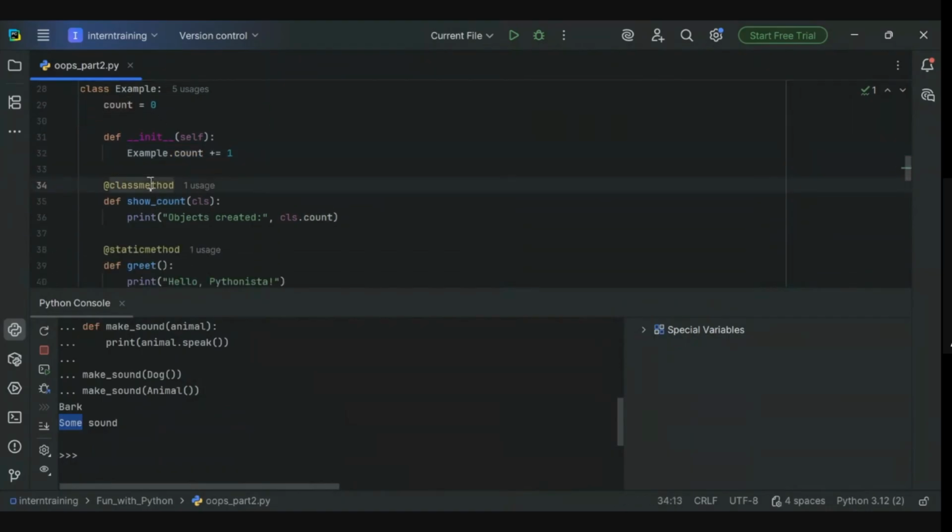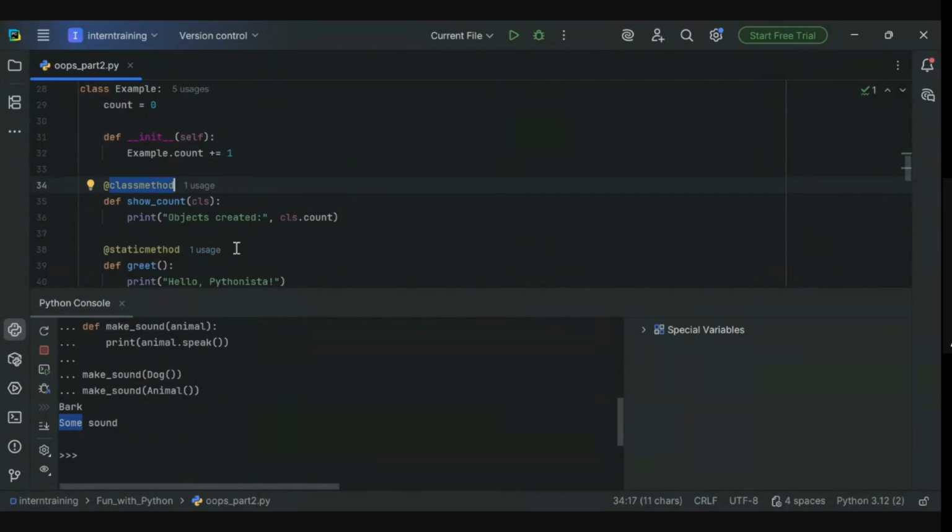And this is a decorator. We define a class method by using a decorator and then defining the method. In this, we need to pass the class itself, and not any object, so that it can access the variables inside the class. Count is a variable defined inside the class, and if some function needs to access it, it should definitely be a class method. Otherwise we can just print things but we cannot pass variable values, right?